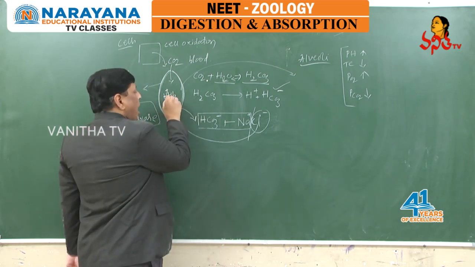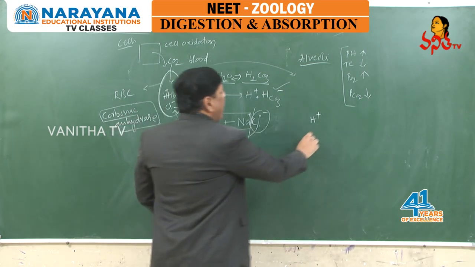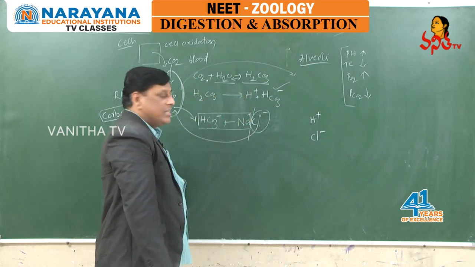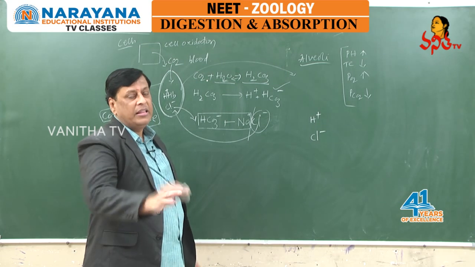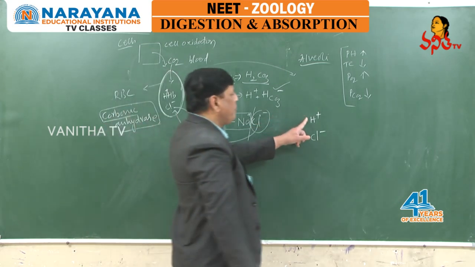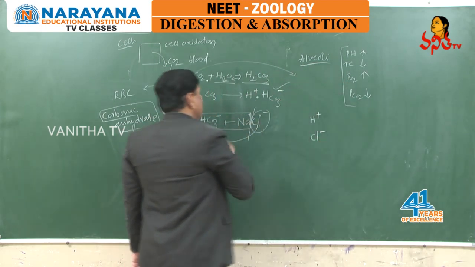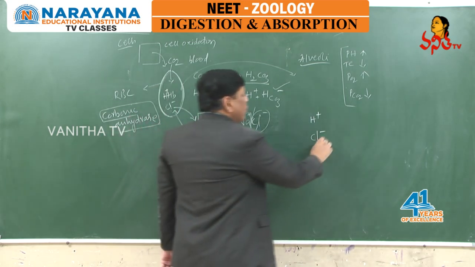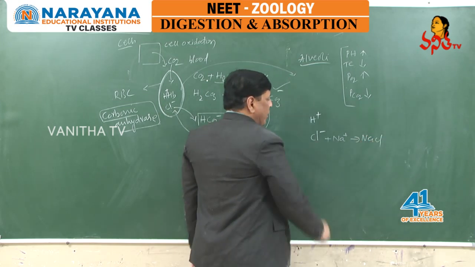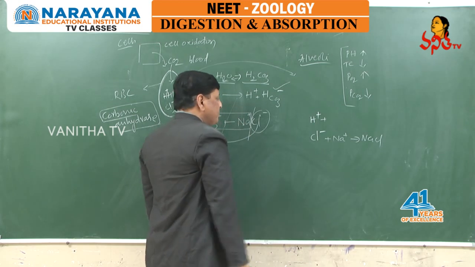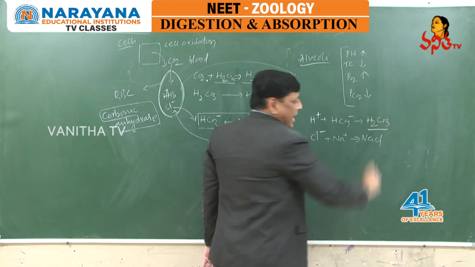As a result, from RBC, H plus ions liberate into the plasma, and chloride ions will come back into the plasma. Such liberation of chloride ions from RBC again into plasma, we call that chloride shift. When the H plus ions and chlorides release into the plasma, in such parameters sodium bicarbonate will dissociate and sodium will bind again with chlorine. You will see the formation of sodium chloride, and H plus ions bind with bicarbonates, and you can see the formation of carbonic acid.